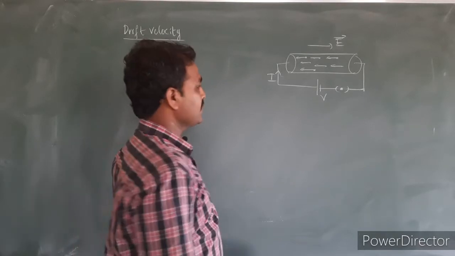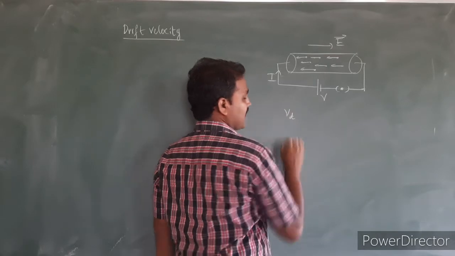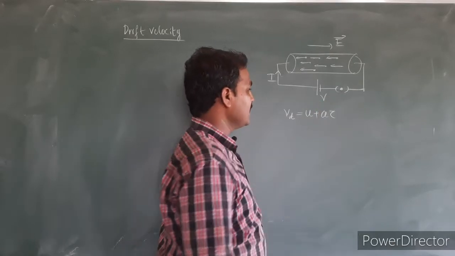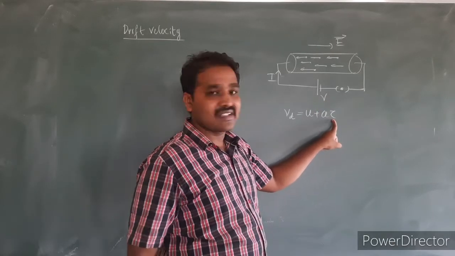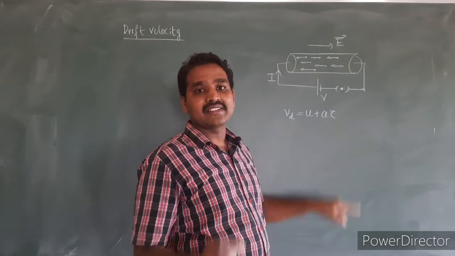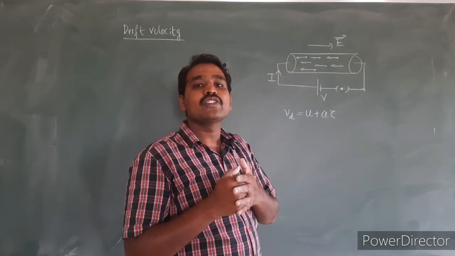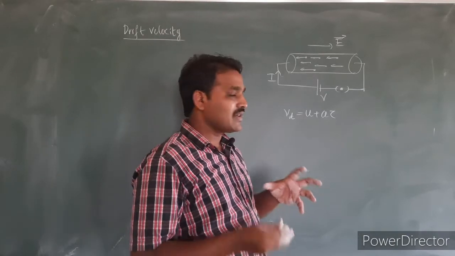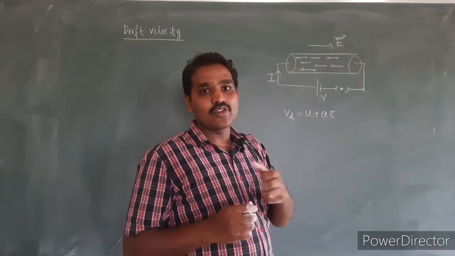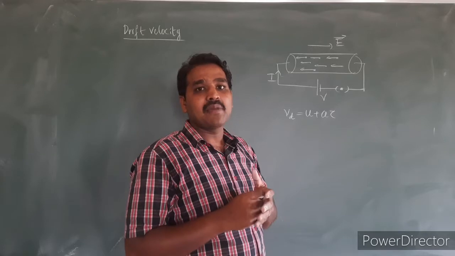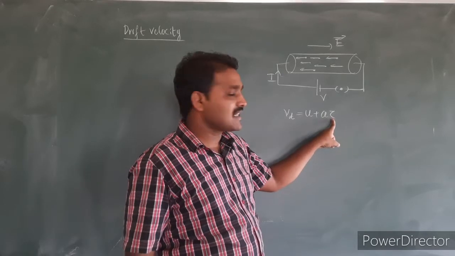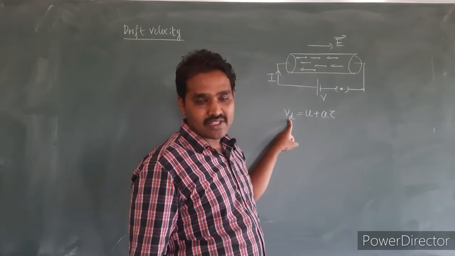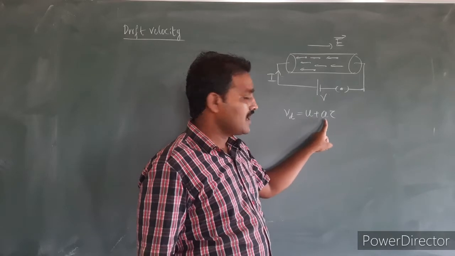By the kinematic equation, let the drift velocity be denoted by Vd. Vd is equal to u plus a into tau. Here, the time I am considering is the relaxation time. Relaxation time is the time gap between successive collisions of an electron with neighboring electrons or atoms. Whenever electrons are moving in this conductor, there will be collisions. The time gap between two successive collisions is the relaxation time, denoted by tau. So Vd is equal to u plus a into tau.